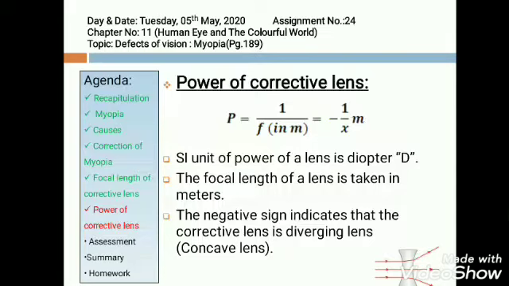The SI unit of power of a lens is diopter, represented by capital D. Focal length should always be taken in meters to find out the power of a lens, and the negative sign in this formula represents that the corrective lens is diverging, that is concave lens.